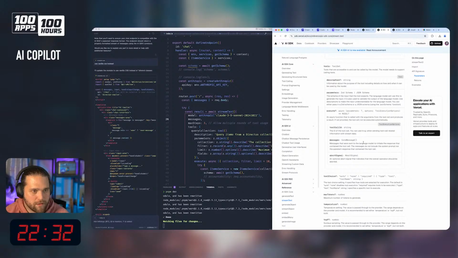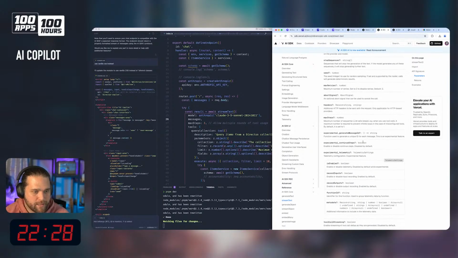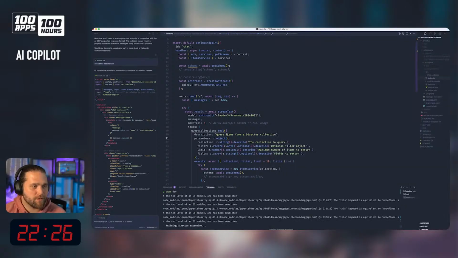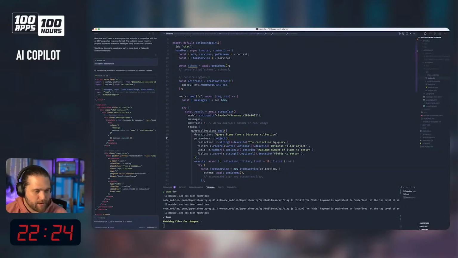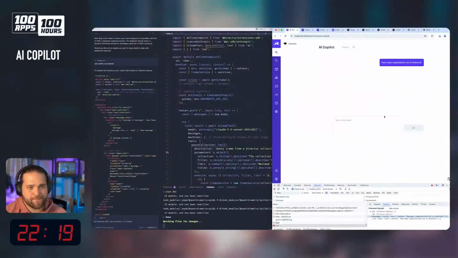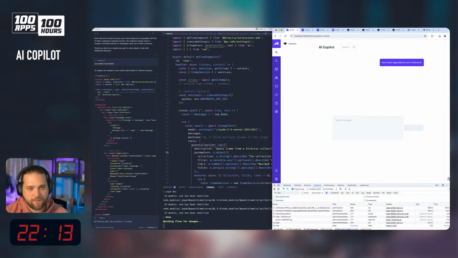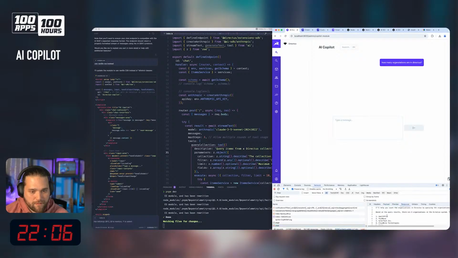Tools is already there. Do we need a max tokens? No. All right. Let's just see how far this gets us. How many organizations are in Directus? Okay, so we're seeing the response.